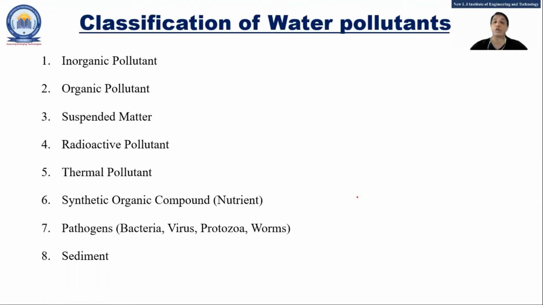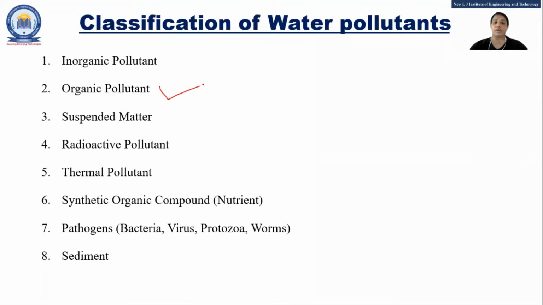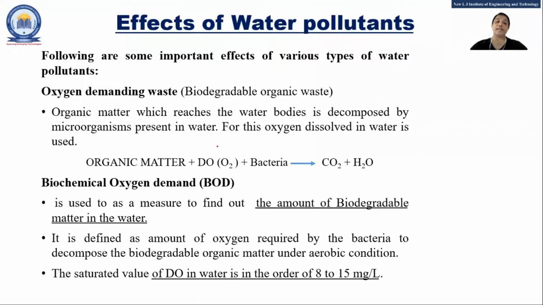Now, classification of the water pollutants. In total there are 8 classifications that we have seen, and I think we have covered the first 2, organic and pathogenic. The organic pollutants are also known as oxygen demanding waste. In that one, the bacteria use the dissolved oxygen. Whatever organic matter is present in the water, the bacteria are going to decompose it.